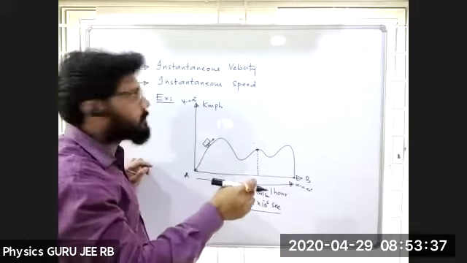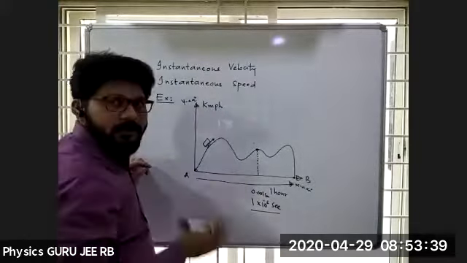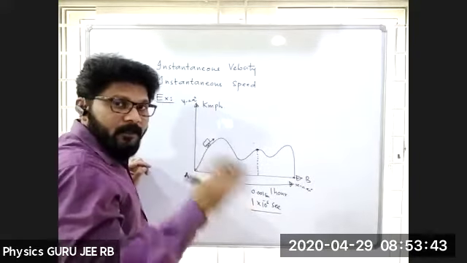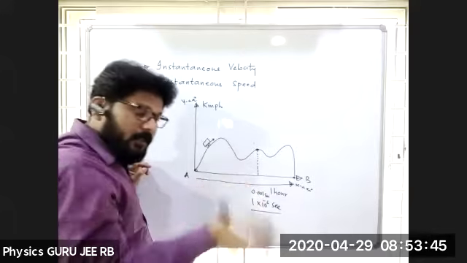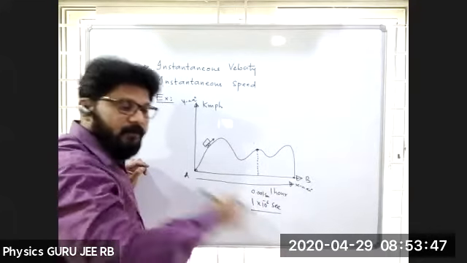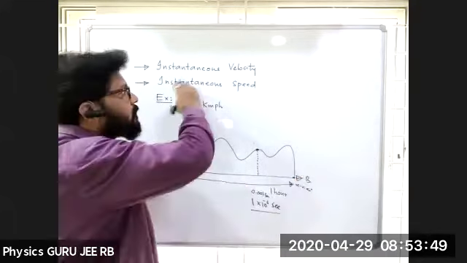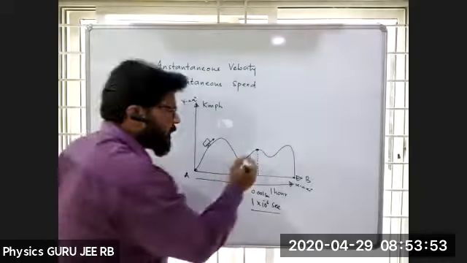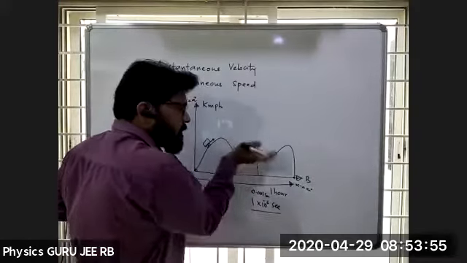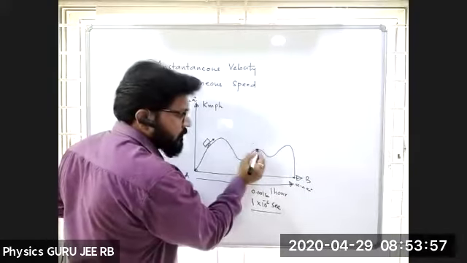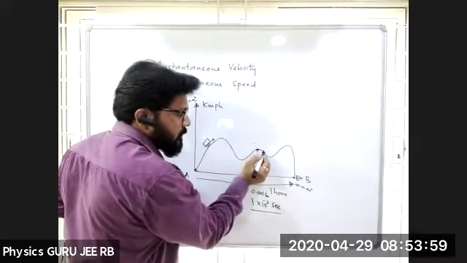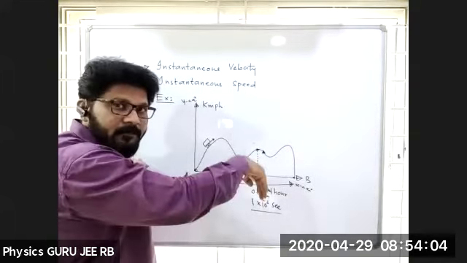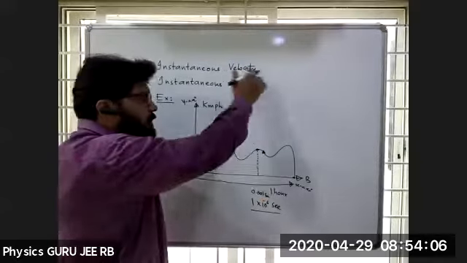According to the definition, instantaneous velocity or speed is nothing but the velocity or speed at that particular instant of time during its journey. If I take a direction also, it will be going downward from here onwards. If I'm considering even the downward direction, then it is velocity.